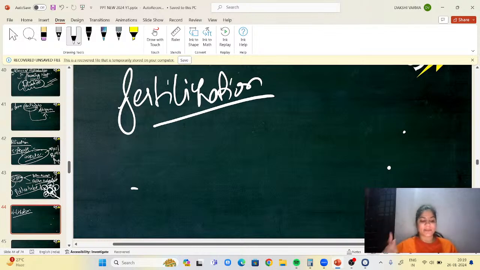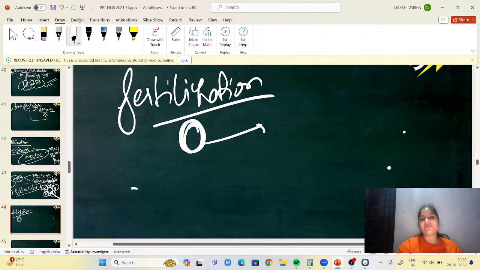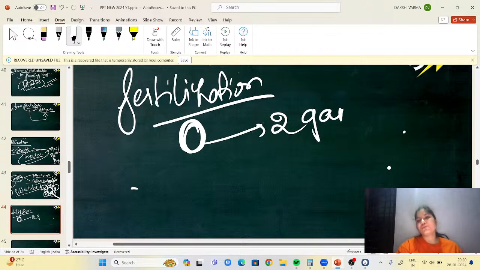In fertilization, one male gamete fuses with the nucleus of the egg, which is syngamy. Another male gamete fuses with the two nuclei of the central cell. Always remember, in a pollen grain we have two male gametes.